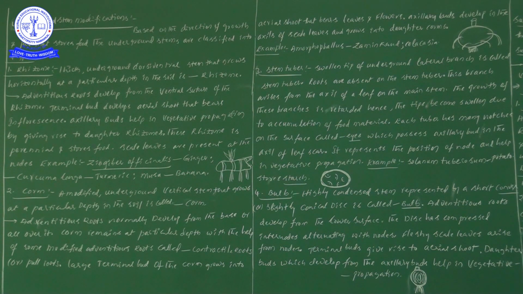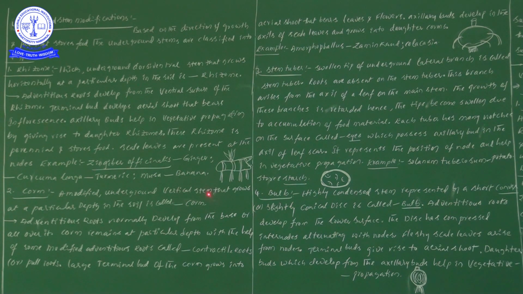The axillary buds are involved in vegetative propagation, and the terminal buds are involved in the development of the aerial shoot system. Next, corm. A modified underground vertical stem that grows at a particular depth in the soil is known as a corm.